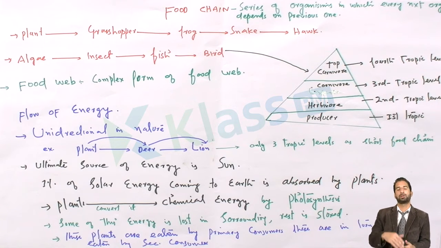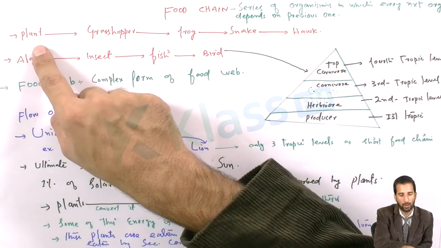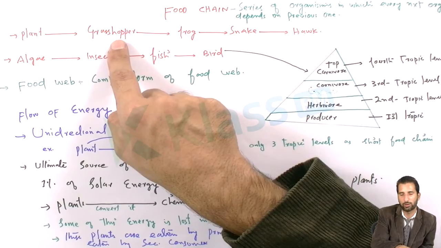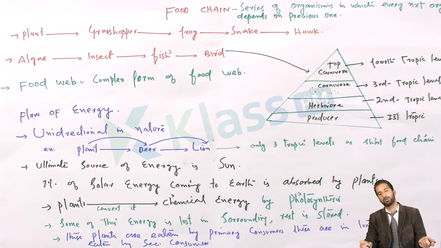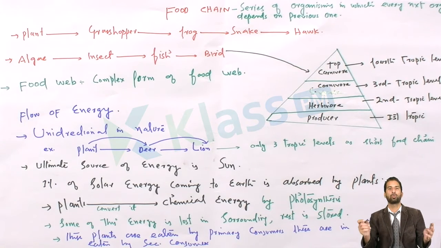So first of all, we will discuss what a food chain is. Please recall from the previous videos the example where the plant, an autotroph, is eaten by the grasshopper, the grasshopper is eaten by the frog, the frog is eaten by the snake, and the snake is eaten by a top consumer, which in that example was the hawk. So what is the food chain?